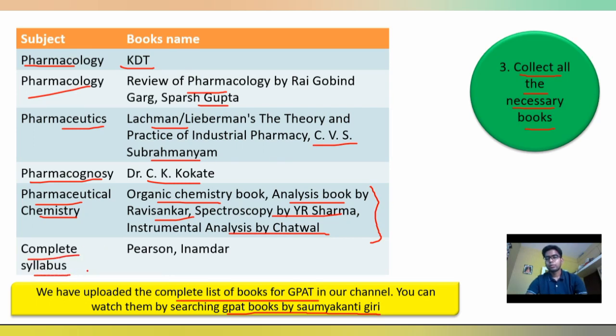For comprehensive purpose, or for preparation of MCQs, or preparing the whole syllabus according to GPAT, you have to have Pearson and Inamdar. Both of these books are very much important.